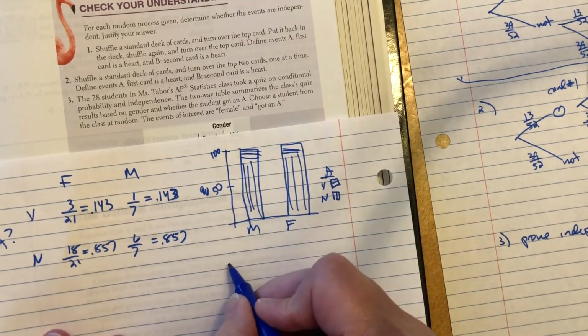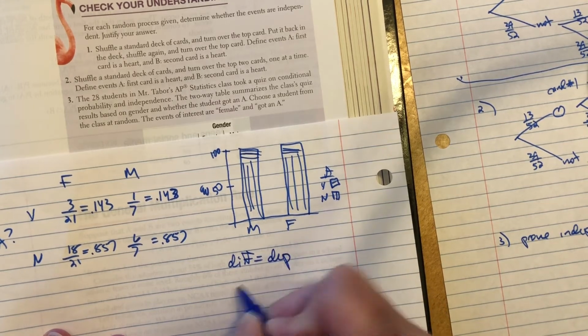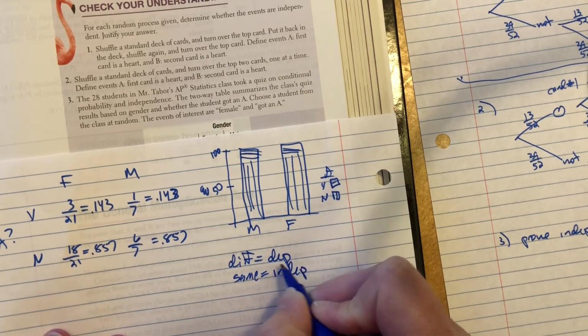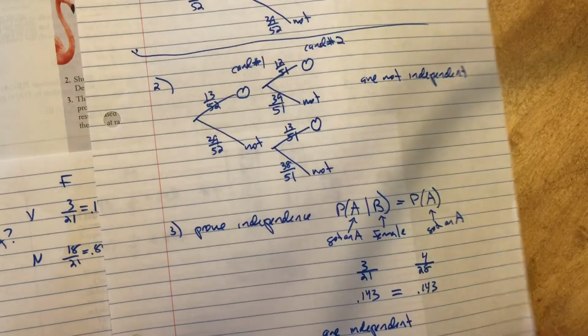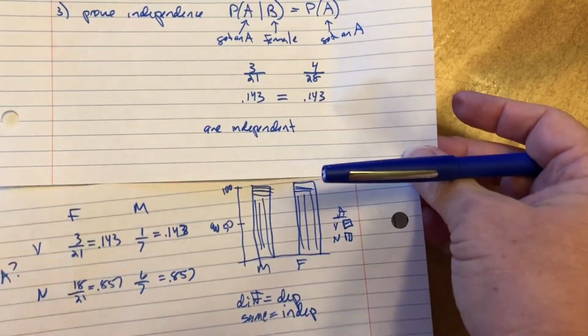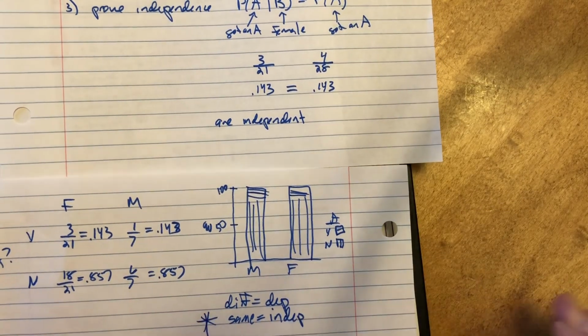So remember from chapter 1, we said different equals dependent. Well, the same equals independent, okay? So this matches my proof using probability, okay? No matter how I prove it, my events are independent, okay? Put a little asterisk right there, because they're the same.